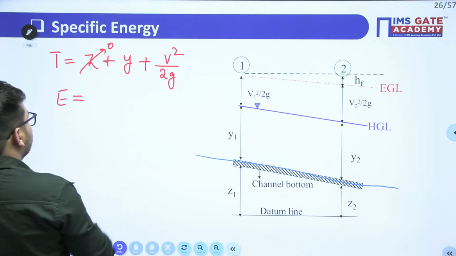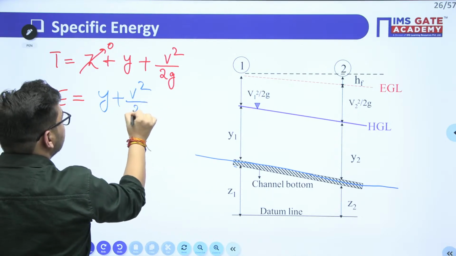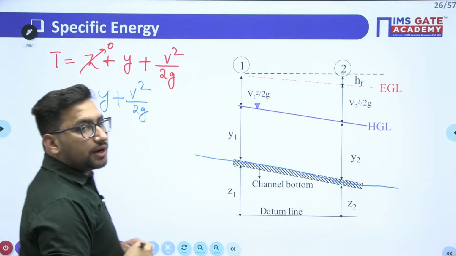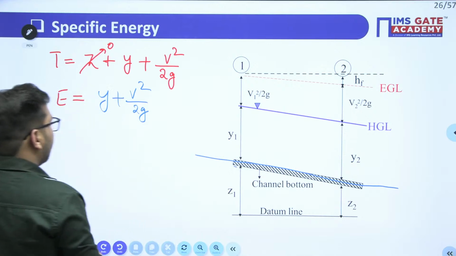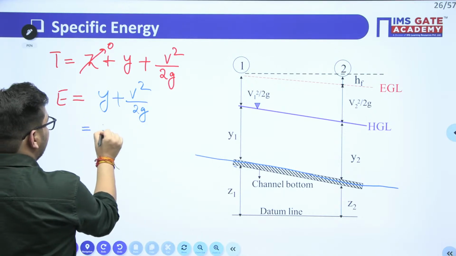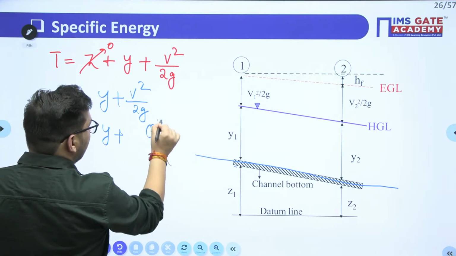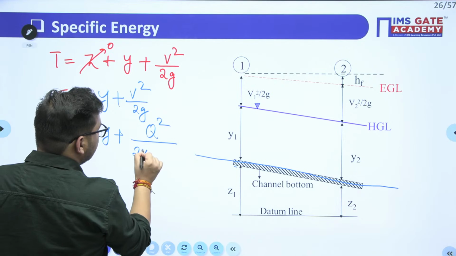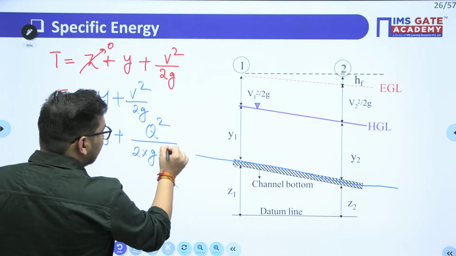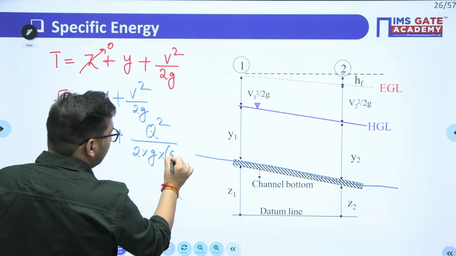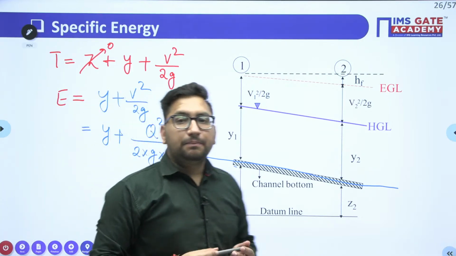So what will be our energy? Our energy is going to be equal to y plus v square upon 2g. Clear? What is this? V is the velocity at this particular section, right? I can also write this particular equation in terms of discharge. So it will be y plus Q square upon 2g, if I assume this channel to be rectangular. Can I say this? Q by area will be equal to Q by b into y, so squared, it is Q square upon b square y square.